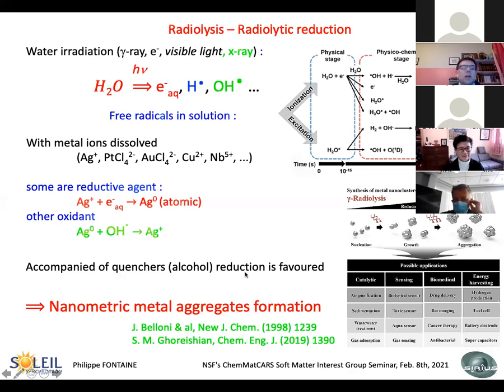So we also put in some quenchers. Usually it's just an alcohol that you put in the solution, and you will favor the reduction. So this step will not happen, and you will only have this one, and then you can form nanometric metal aggregates. This is a very well-known technique, mainly with gamma ray and electrons, that leads to a lot of nanoparticles. I will not talk about the interest of nanoparticles. I will talk a bit about it at the end.